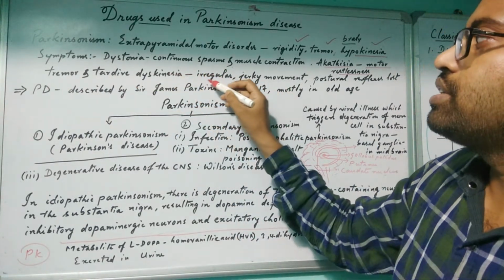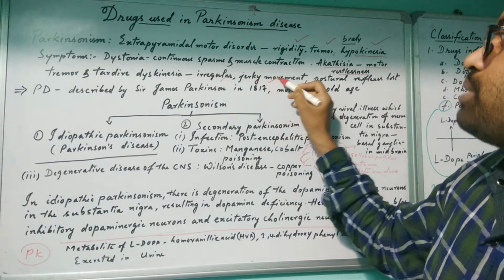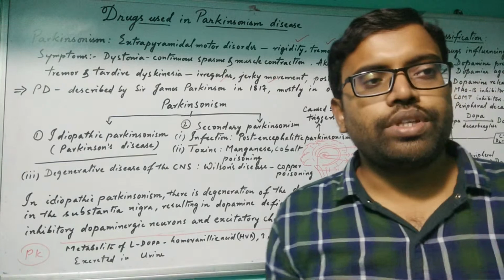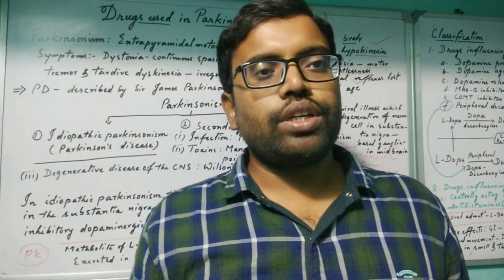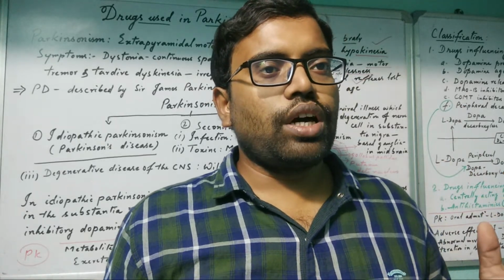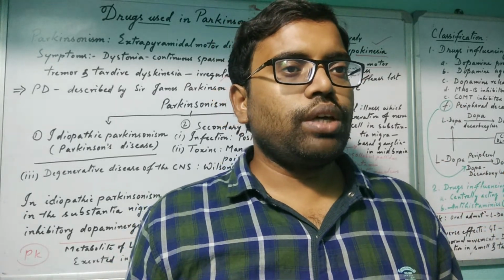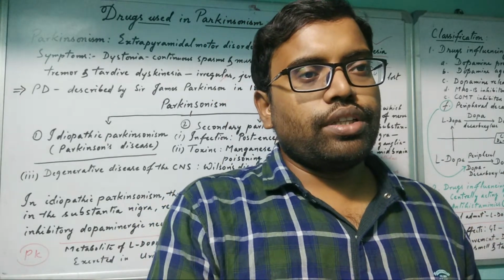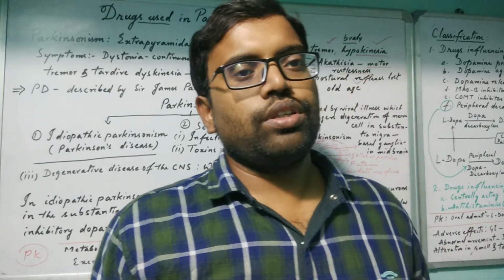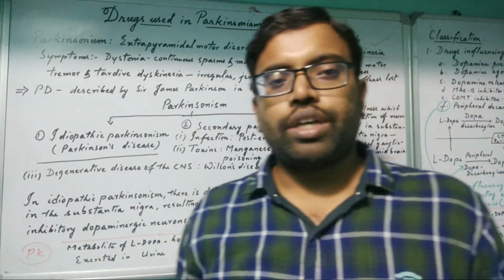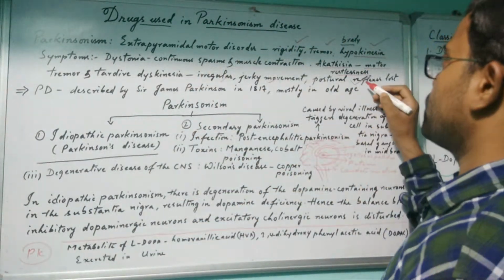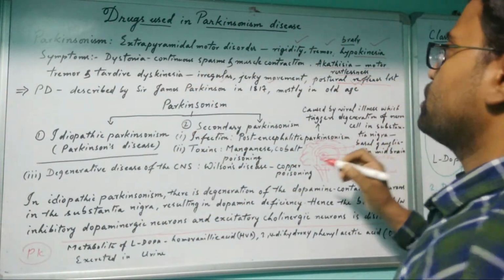Then tremor and tardive dyskinesia. What is this? Irregular, jerky movement and loss of postural reflexes. Postural means he or she may not stand properly. Postural reflexes are lost because the nerves are not working properly. So after sitting for a certain time, if he stands up, he may fall down. Or after getting up from lying down, he may fall down again. So postural reflexes will be lost.